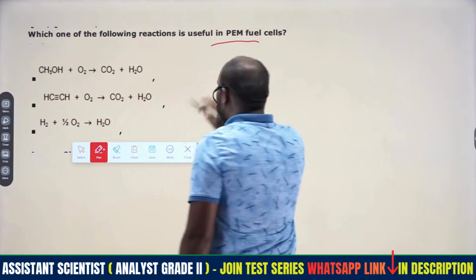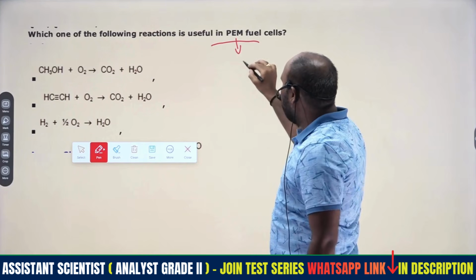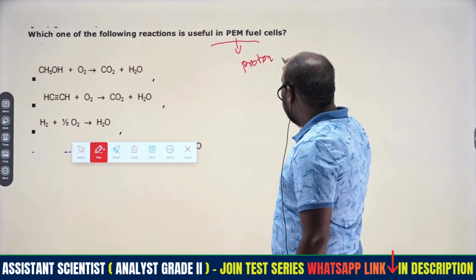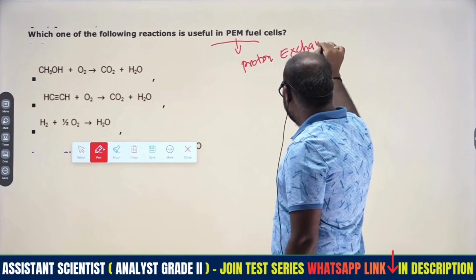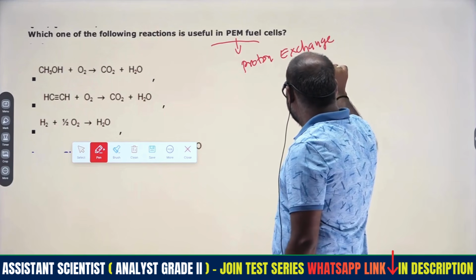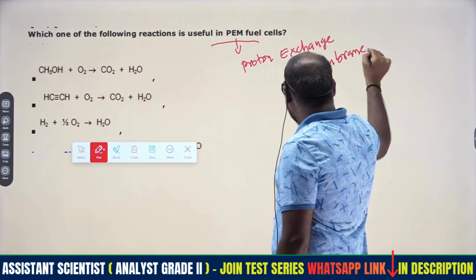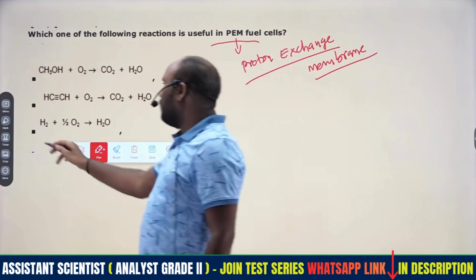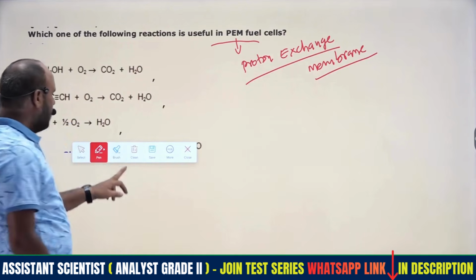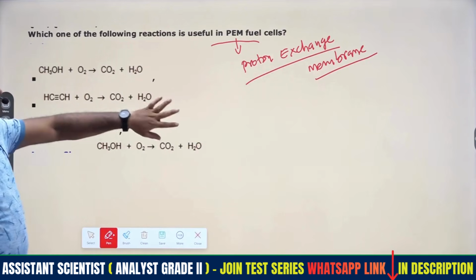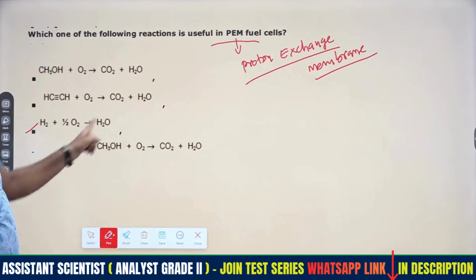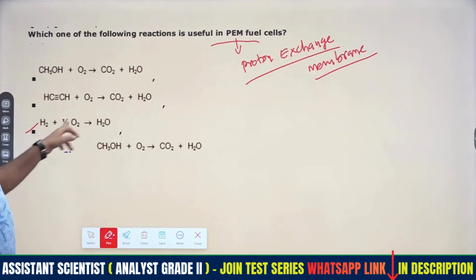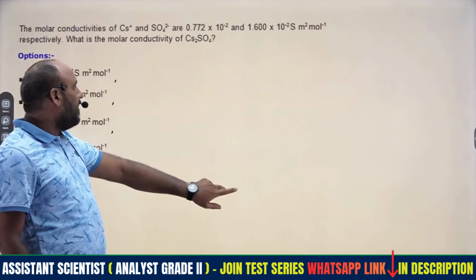Then coming to PEM. PEM means proton exchange membrane, which definitely requires hydrogen, so we simply utilize this reaction. Proton exchange is possible in fuel cells, with the help of hydrogen only. So H2 plus half O2 gives rise to H2O, that is the PEM.